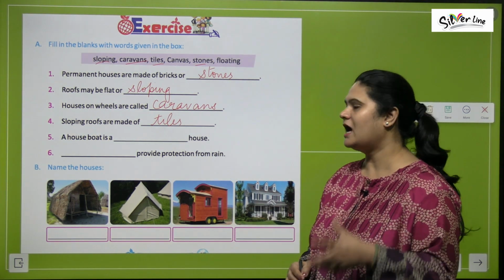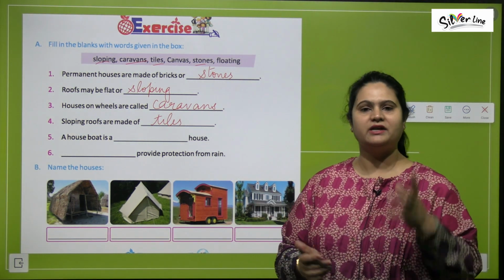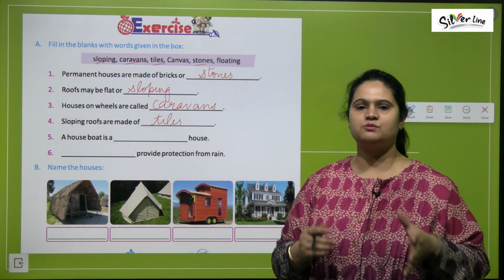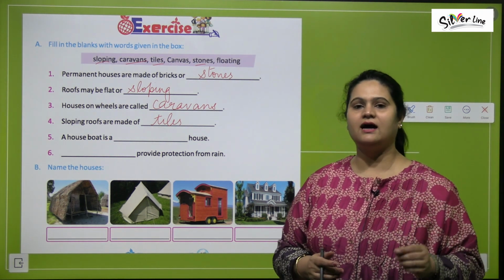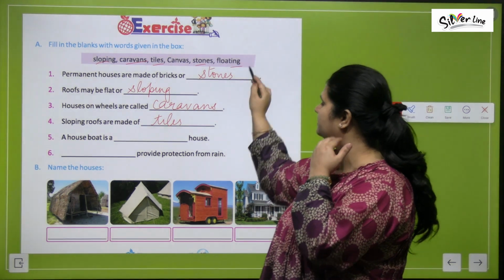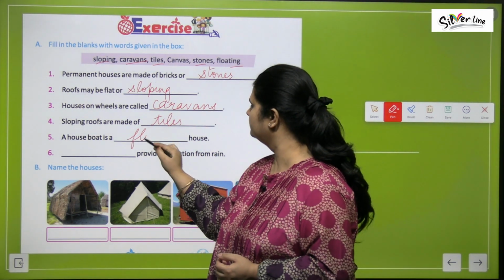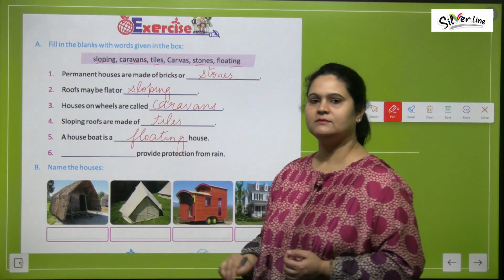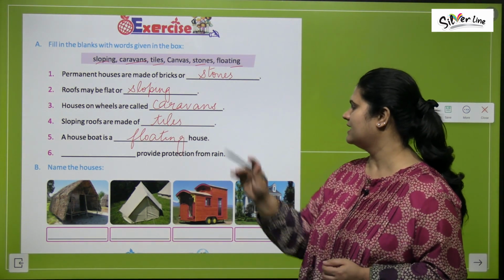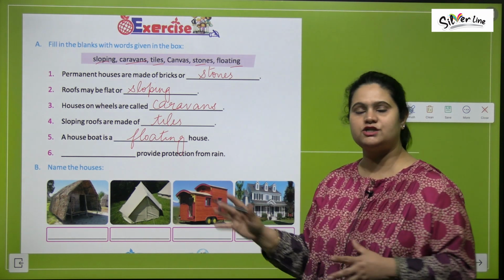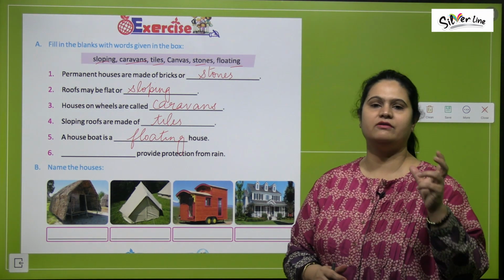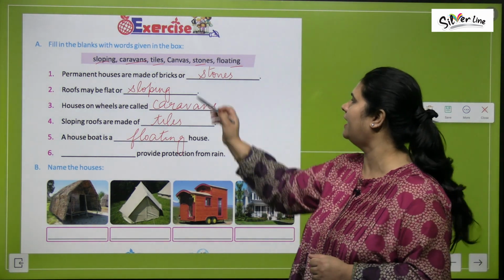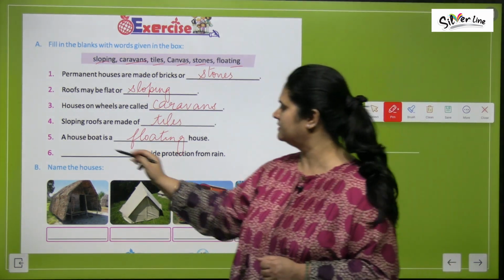Number 5, a houseboat is a dash house. So what kind of a house is a houseboat? Yes, it is a floating house. Then we have question number 6. Dash provides protection from the rain. Rain से हमें क्या चीज protect करती है? Canvas.